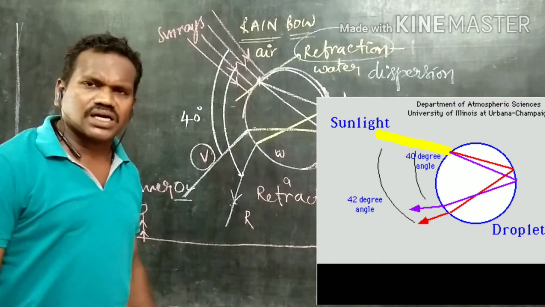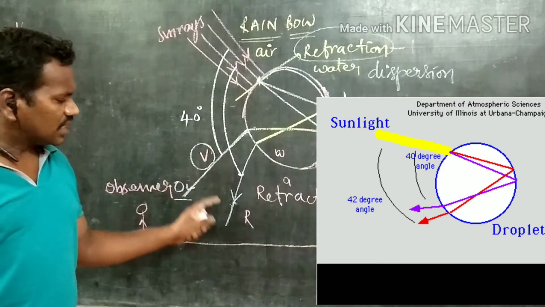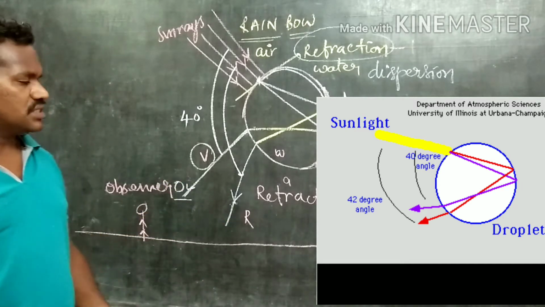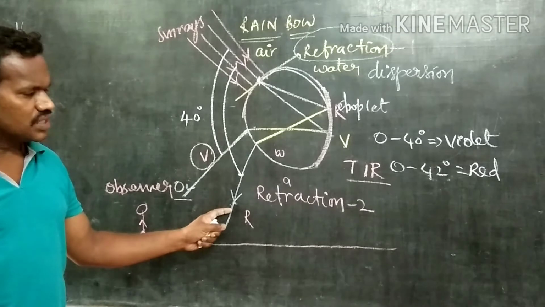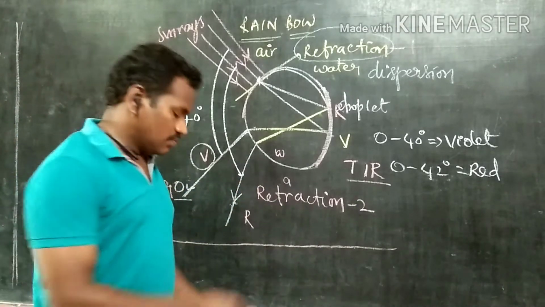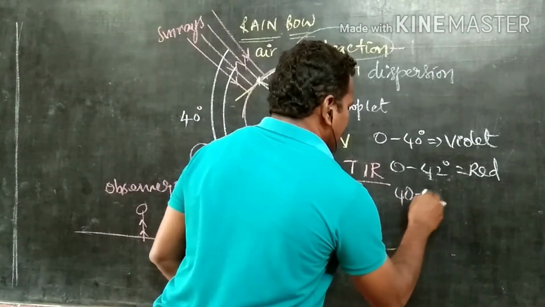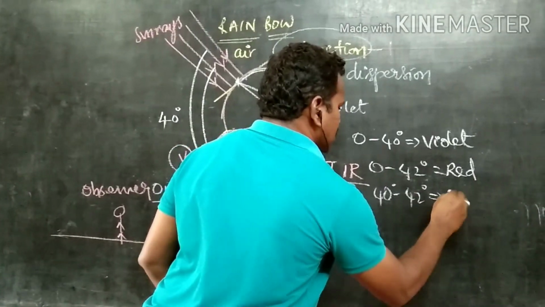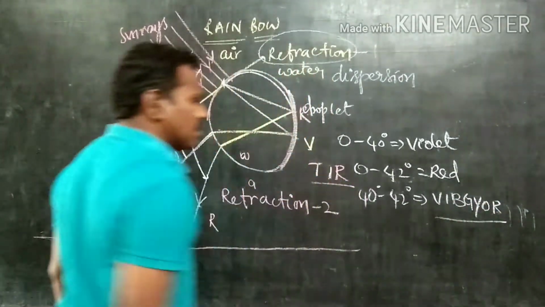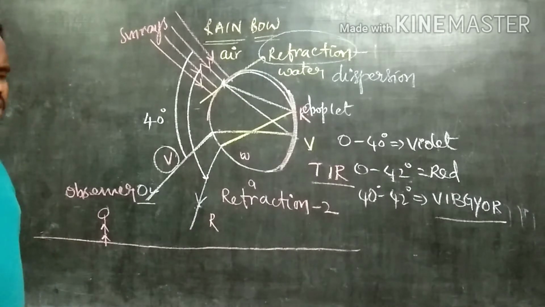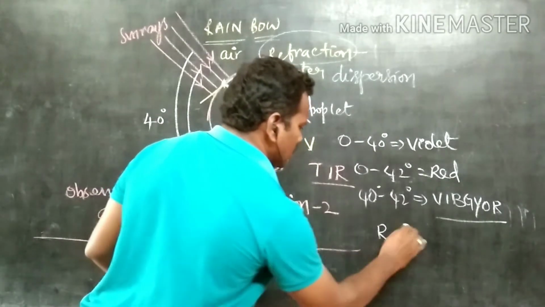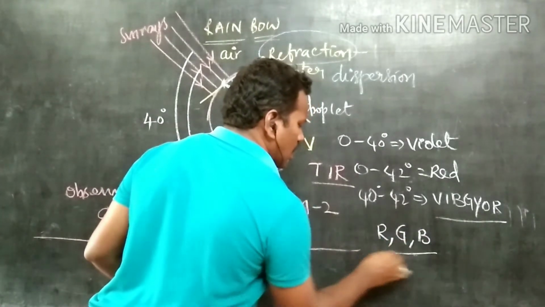Then what about the remaining colors? These remaining colors lie in between 40 to 42 degrees. Remaining all the colors we can observe in between 40 and 42 degrees, that is VIBGYOR. But in the case of rainbow, we can observe mainly red, green, blue.